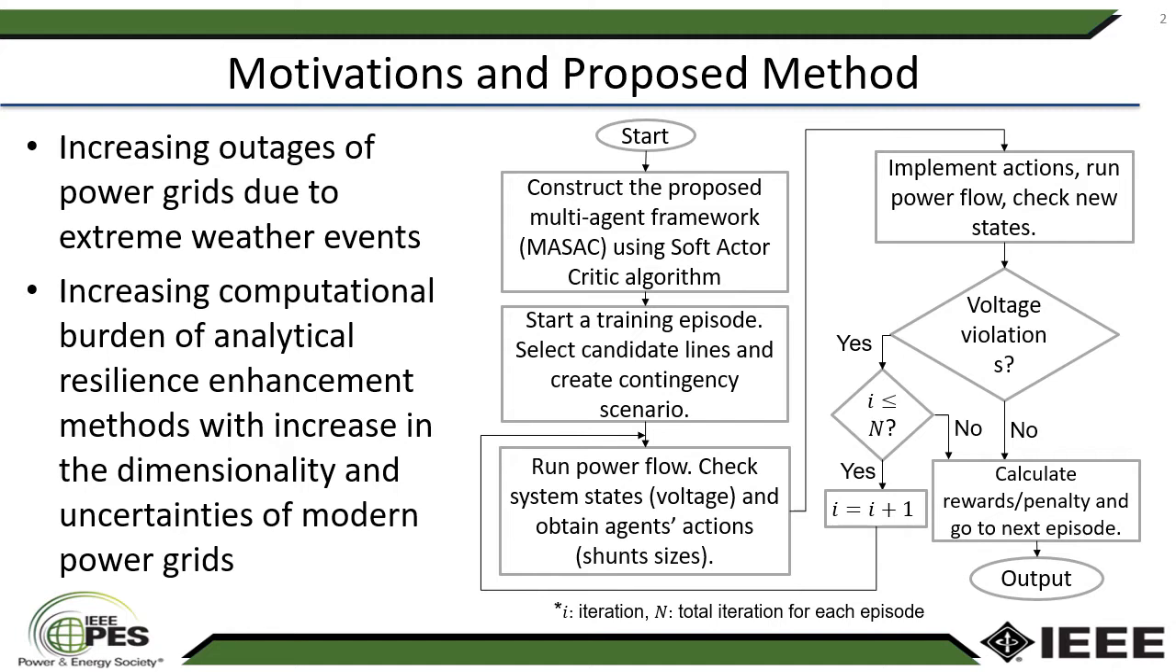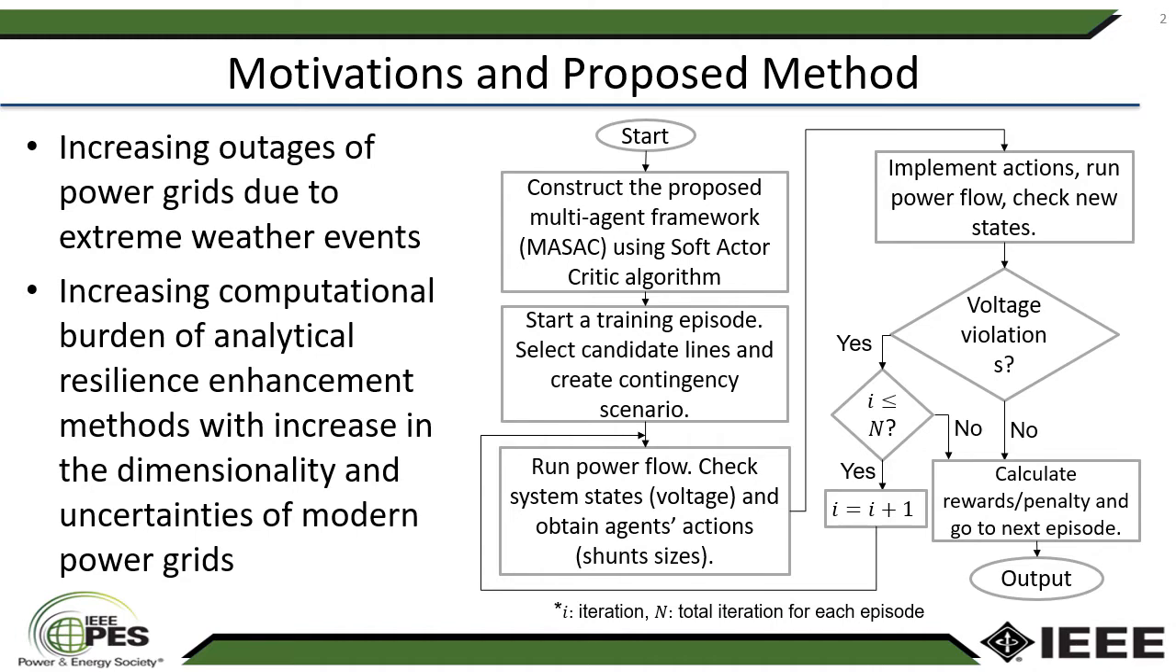At the beginning of this project, we constructed a multi-agent framework using the soft actor critic algorithm. Then we trained the developed multi-agent framework to enhance power system resiliency using shunt resources. At the beginning of a training episode, we select candidate lines randomly and then we create contingency scenarios based on the fragility curve. Then we run power flow and check system states, and the agents provide actions based on the system states. The actions are nothing but shunt sizes.